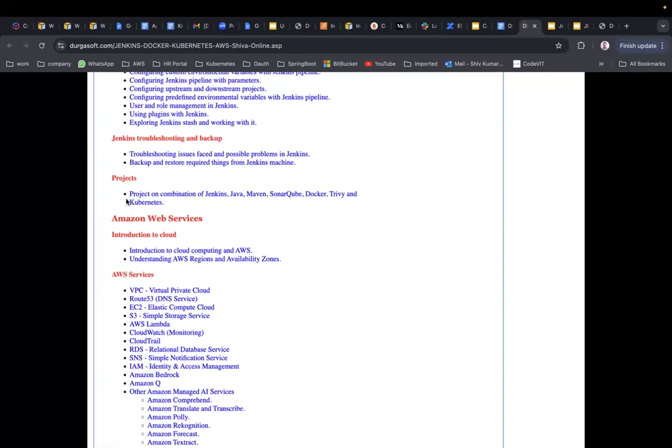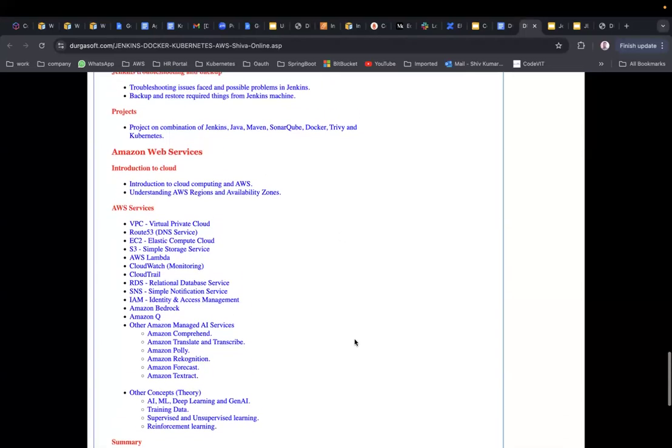Okay, the projects on Jenkins, projects on a combination of Jenkins, Java, Maven, SonarQube, Docker, Trivy, and Kubernetes. We are going to automate everything. I'll be telling you at what level the automation will be there. Once the developer pushes his code to the GitHub repository, until the deployment of that application to the Kubernetes cluster, everything will be automated as part of our Jenkins pipeline. That kind of project we are going to do. I have a diagram in a presentation so that it will be very clear for you when we deal with that. So that is the Jenkins we are going to see.